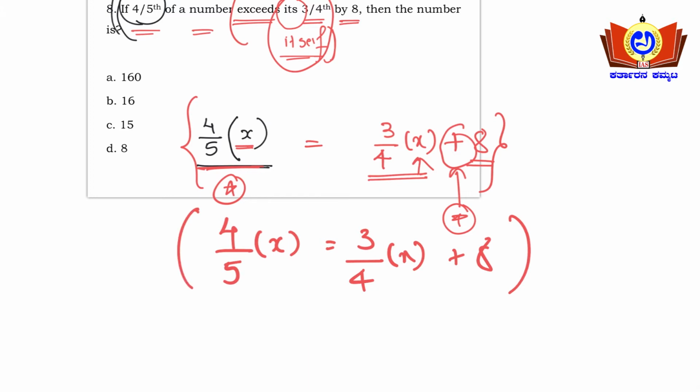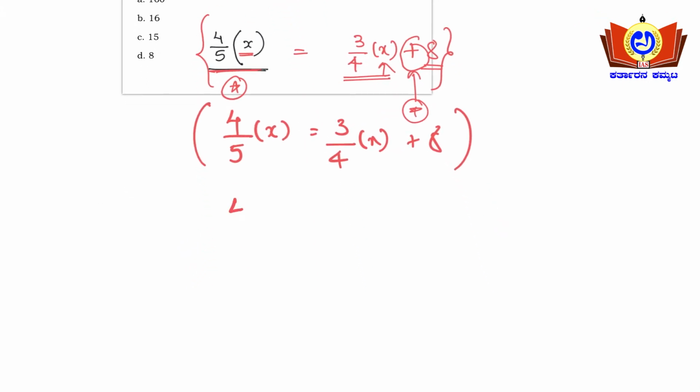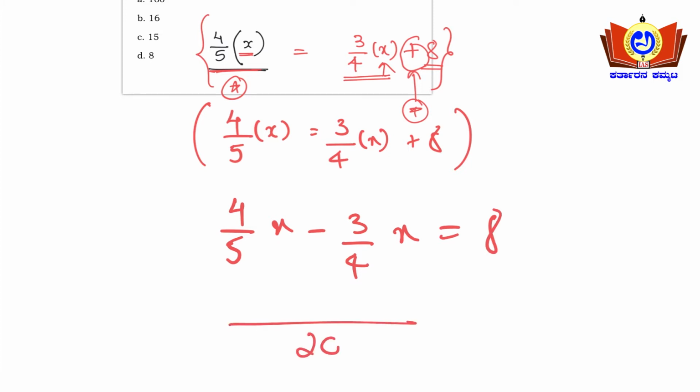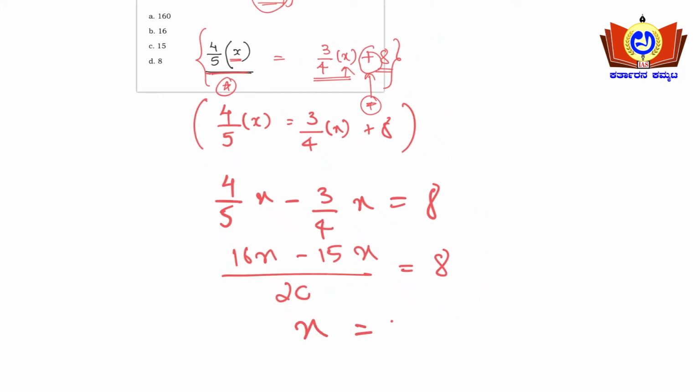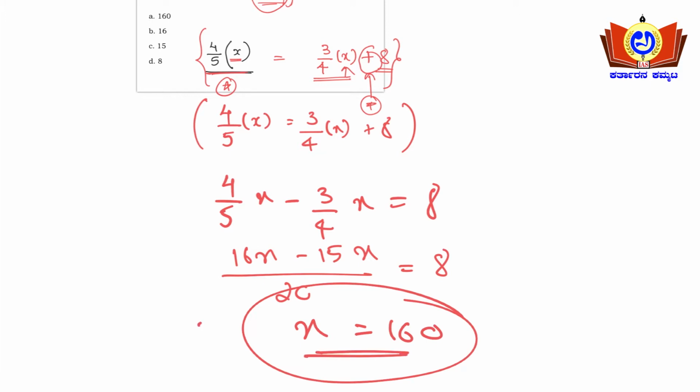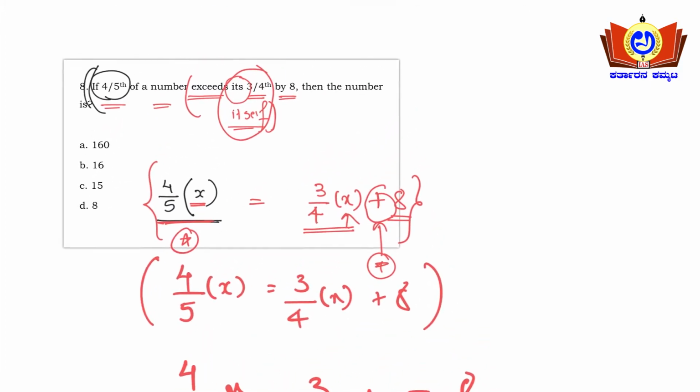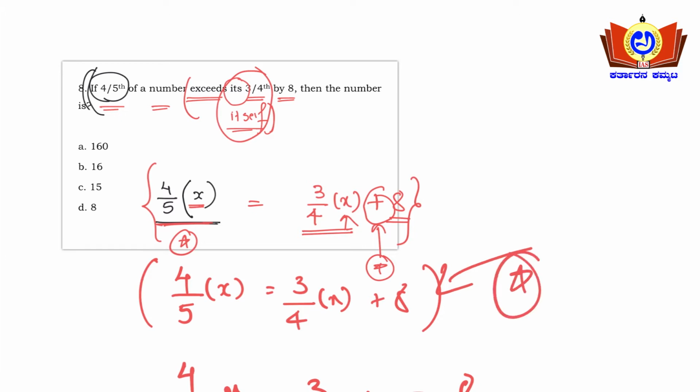So we will solve this equation here. It is simple. 4 by 5 x, we shall take x to the left hand side, so minus 3 by 4 x will be equal to 8 here. So LCM of 5 and 4 will be 20. 5 4s are 20, so 4 4s are 16x, minus 4 5s are 20, so 3 5s are 15, so 15x, that will be equal to 8 here. So 16x minus 15x is x, so 8 2s are 16, so x will be equal to 160. Simple, friends. What you need to take care of is framing this equation. How well you frame the equation, it will be easier to arrive at the solution, friends.